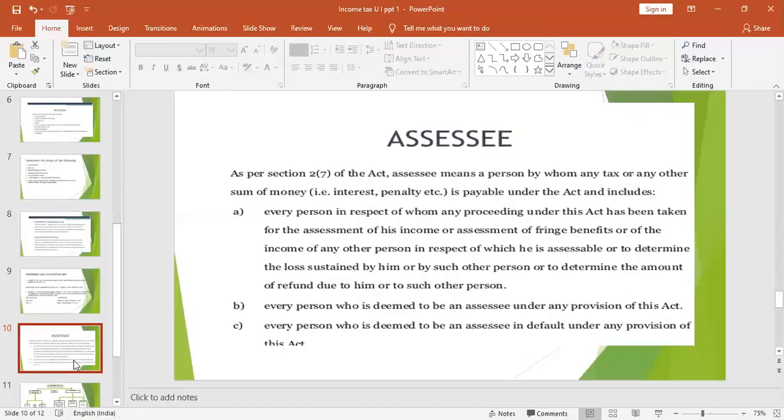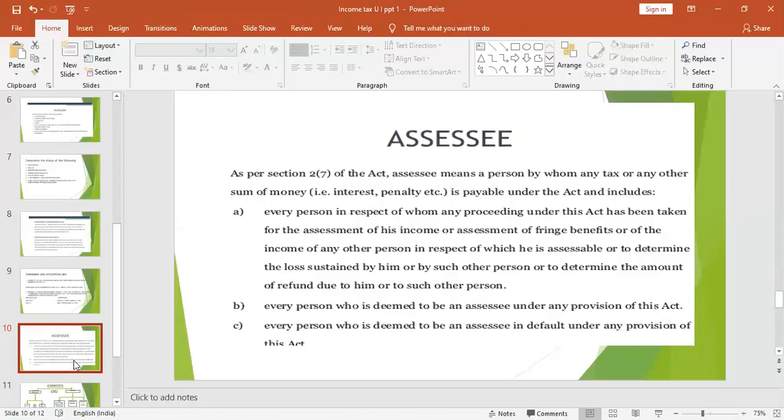Example, guardian of minors. The guardian will have to pay tax on the income that has been earned by the minor for his talent. Also the agent of a non-resident and trustees. Okay. The next category is assessee in default.